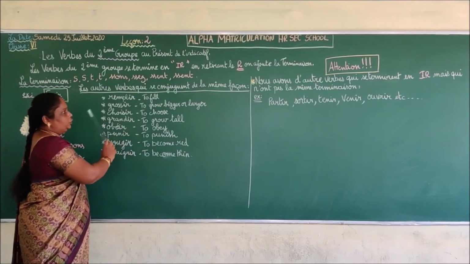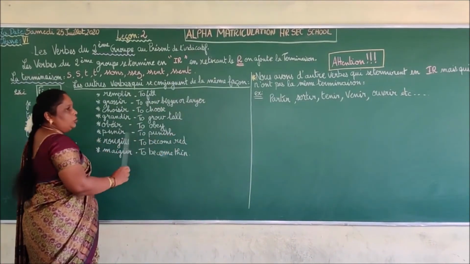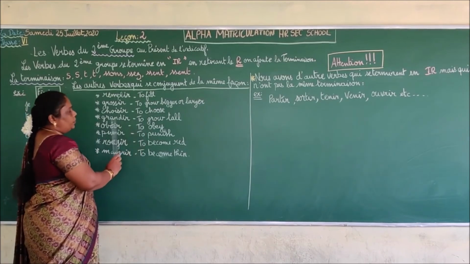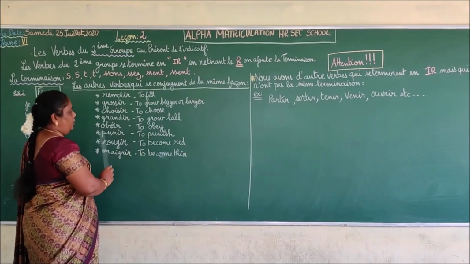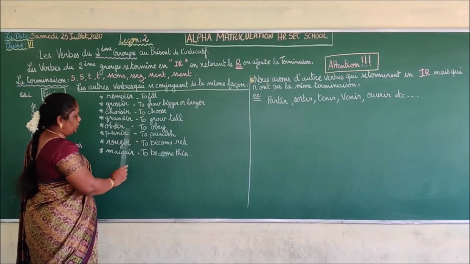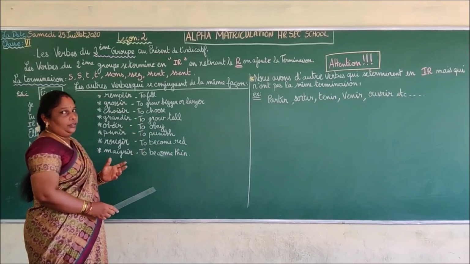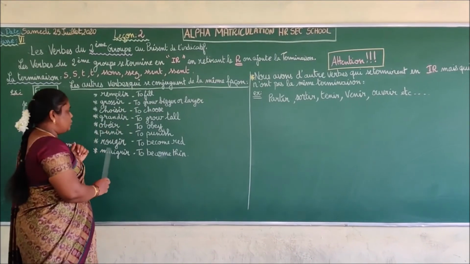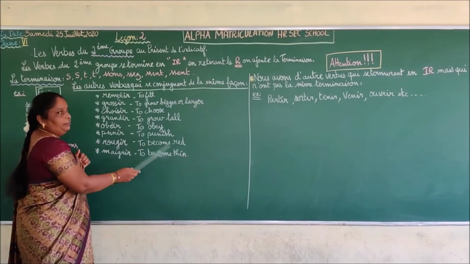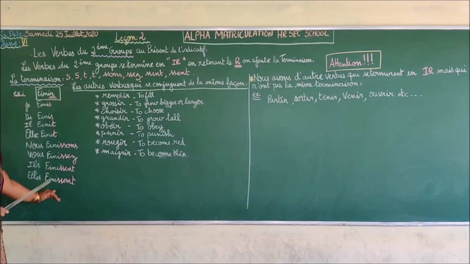Remplir is to fill, grossir is to grow bigger or larger, to become fat, choisir, to choose, grandir, to grow tall, obéir, to obey, punir, to punish, rougir, to become red. If you are angry, you become red. So that is rougir, okay? Maigrir, to become thin. So this type of verb is going to be conjugated like this.